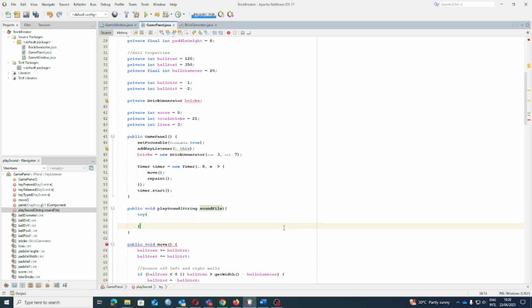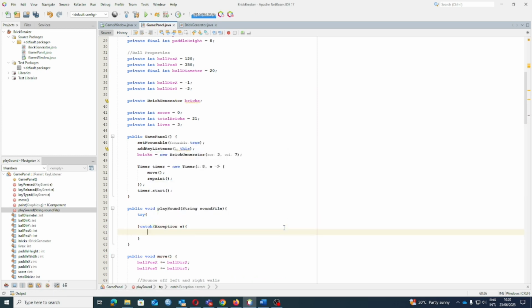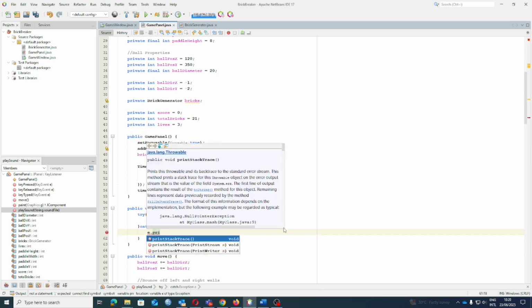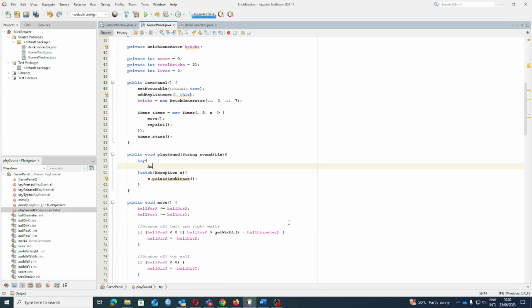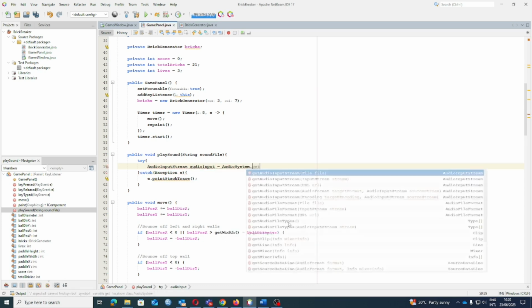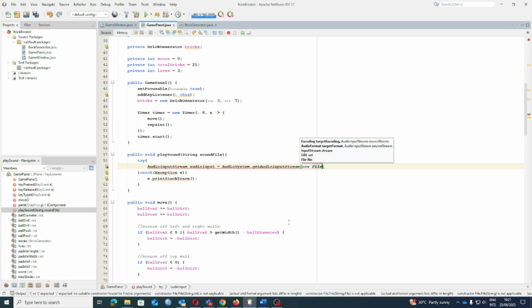Inside the try block, the first line uses AudioSystem.getAudioInputStream to read the sound file we pass in. This loads the WAV file from our project folder and prepares it for playback. Next, we create a new Clip object using the AudioSystem.getClip method. A clip is like a small audio player that can load and play a sound effect.